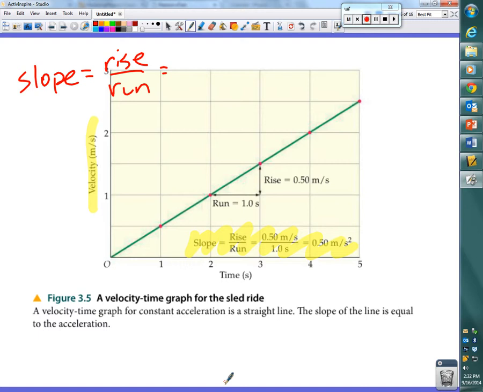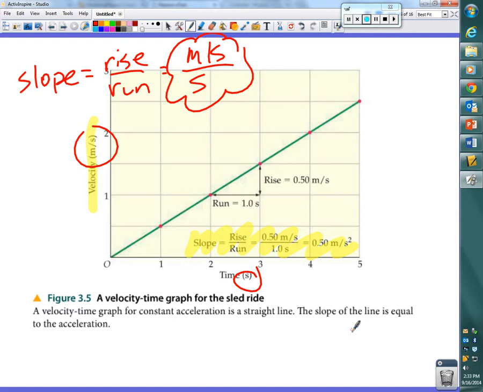Meters per second. So we got meters per second here. What unit are we measuring on the run axis? Seconds. Hopefully this looks familiar. That's our unit for acceleration. So on this graph, the slope tells us the acceleration.